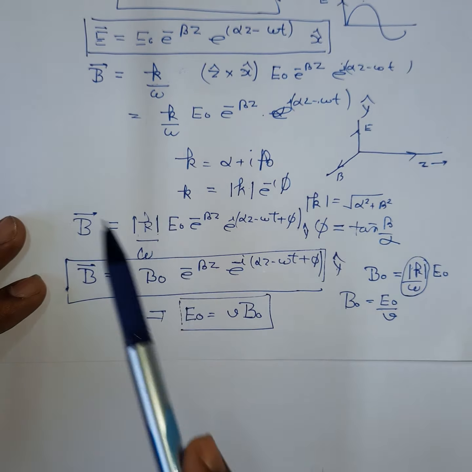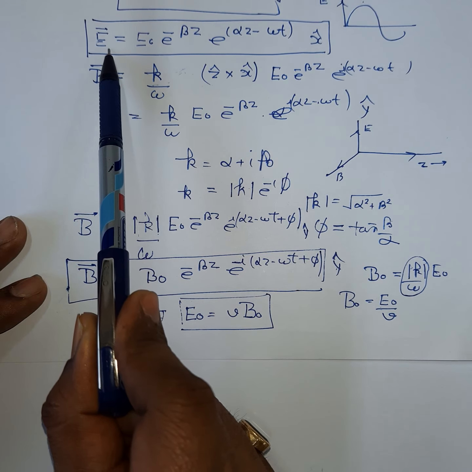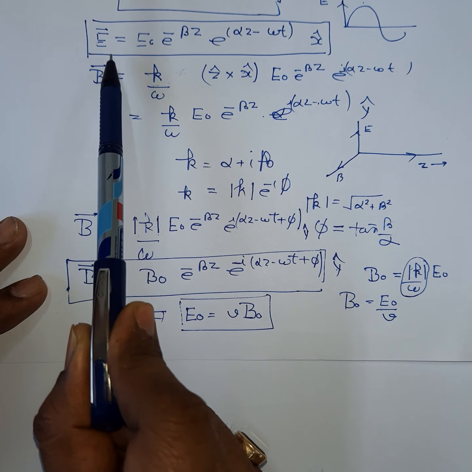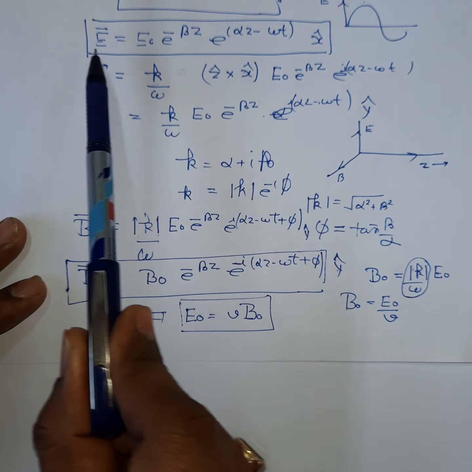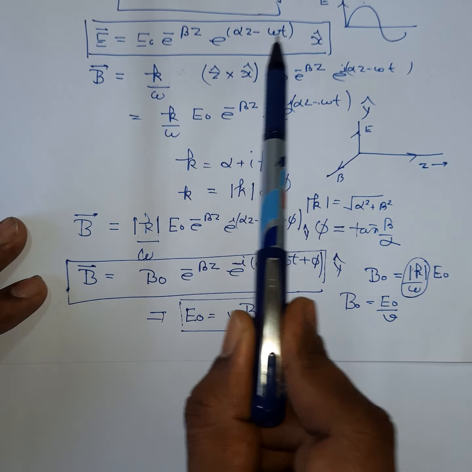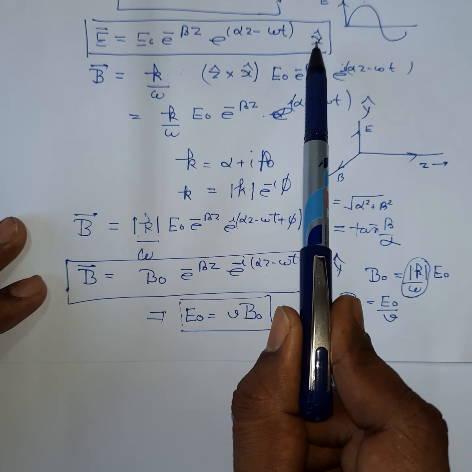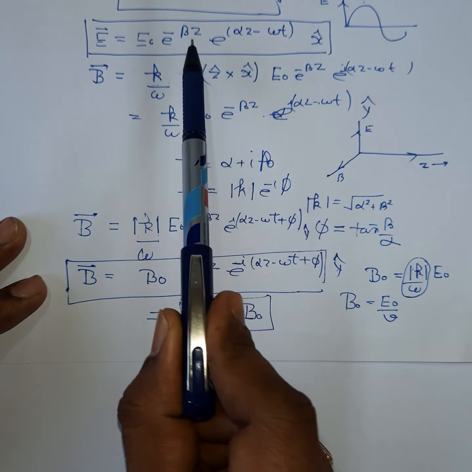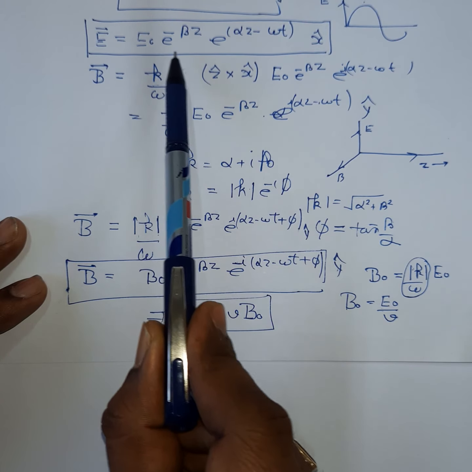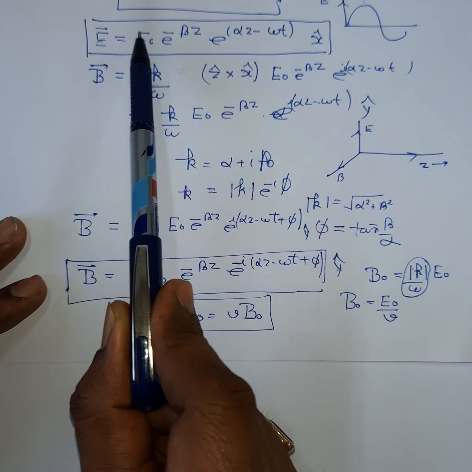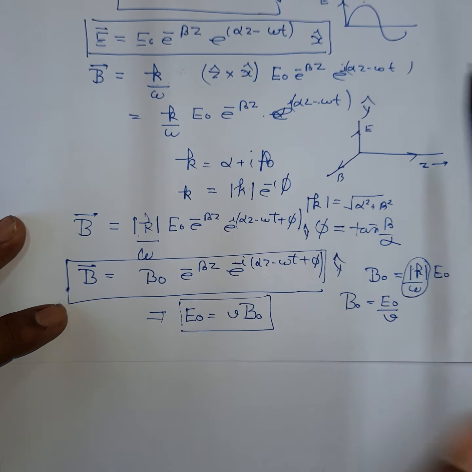From here you can see that the electric field vector of the electromagnetic wave, as it propagates along the z-axis, its amplitude decreases with distance, and this wave is along the x-axis. This term shows the oscillatory behavior of the electric field, and this term shows that the electric field amplitude attenuates with distance.